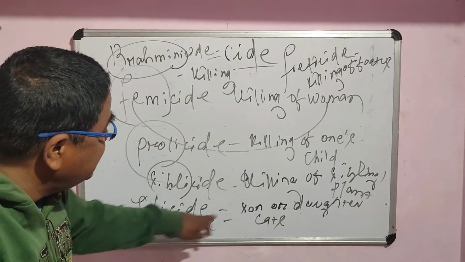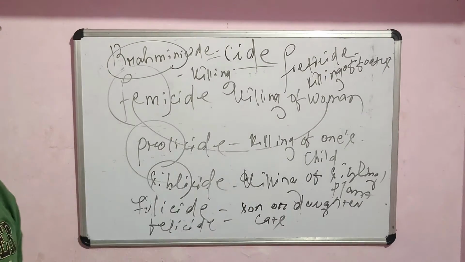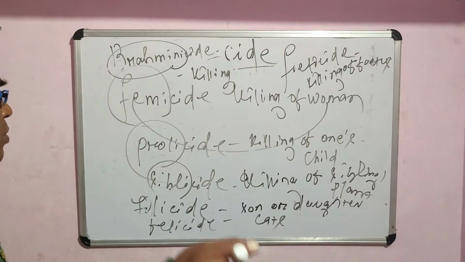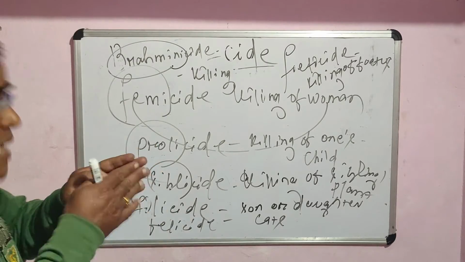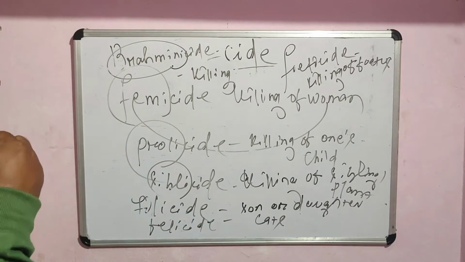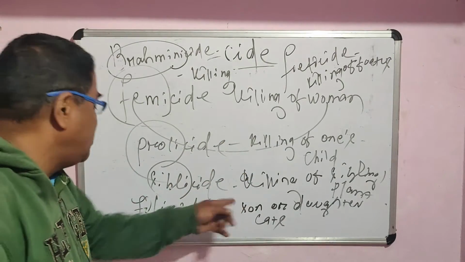Bovicide means killing of oxen. Killing of your dogs is canicide. I have already told you, cani means related to canine, related to dogs, as man has 4 canine teeth. So canine means it's related to dog. So filicide means killing of one's son and the daughter, but felicide means killing of cats.